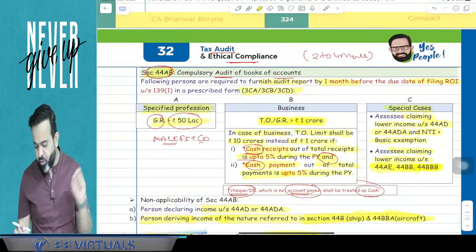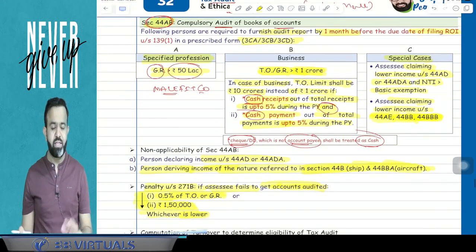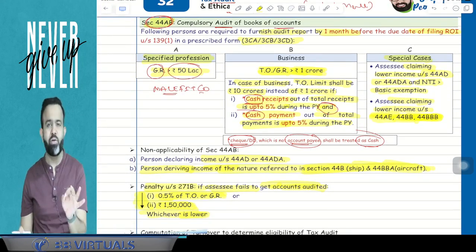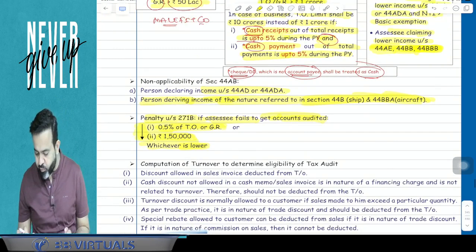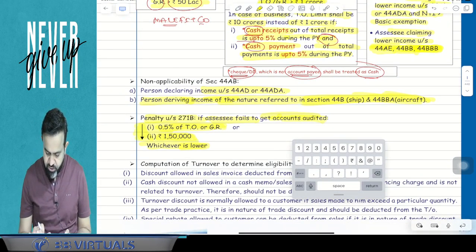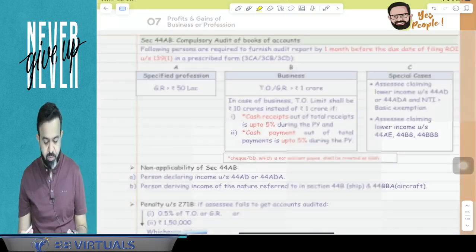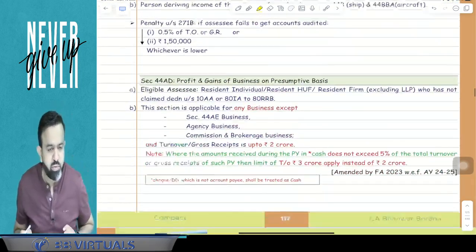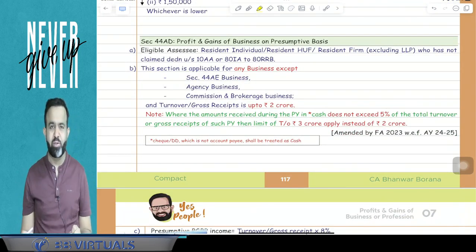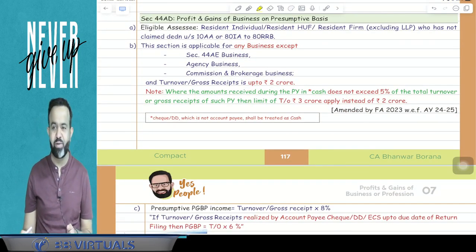Yes. Now guys, before starting the next part, we are going to revise section 44AD and 44ADA. So just check section 44AD and 44ADA that are given in your PGBP topic. After 44AB, there is section 44AD. Now what does section 44AD say? Pay attention.